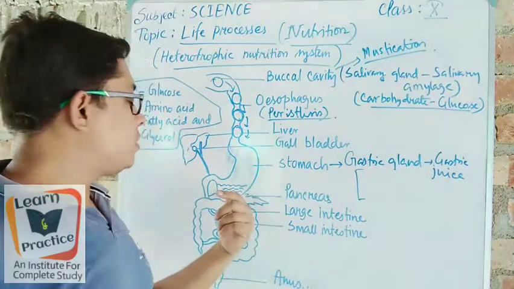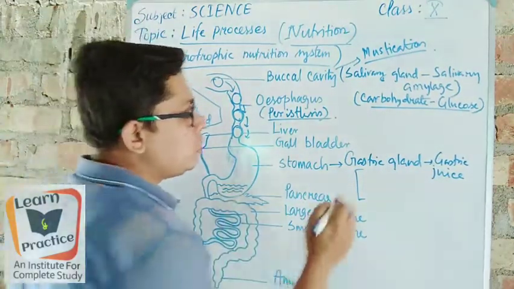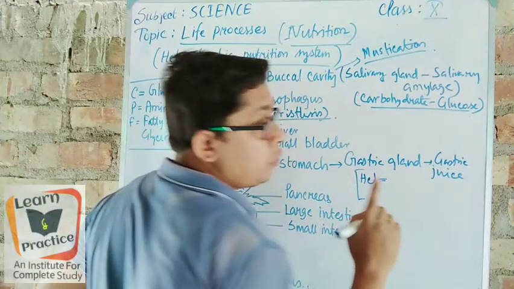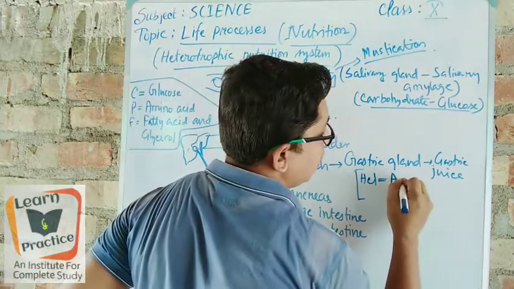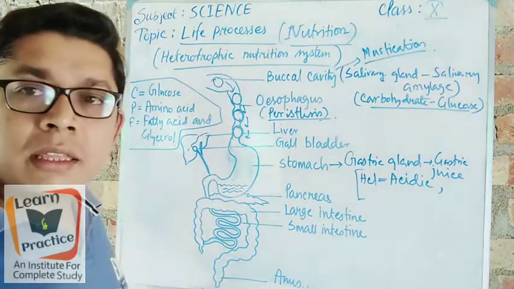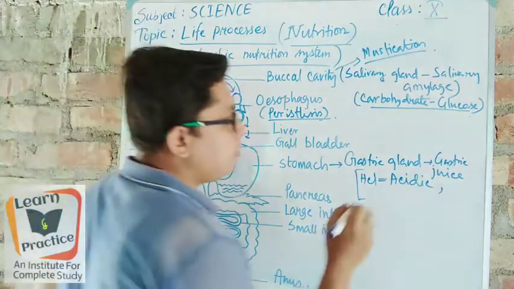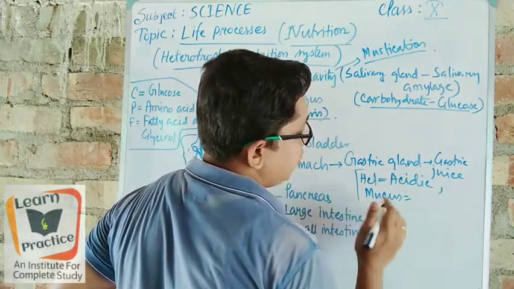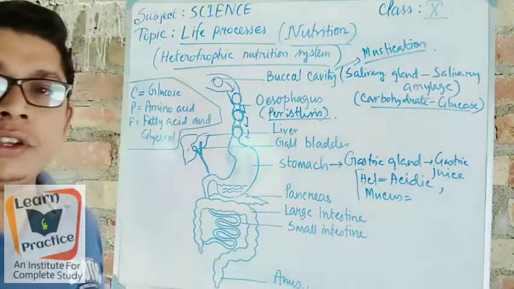So which gastric juice is present? HCl. So HCl is present right here, for making the food acidic. Okay, so making the food acidic. Understand? Is there anything else? Yes, there is mucus. Means a saliva-like structure, mucus. What is the function of it?